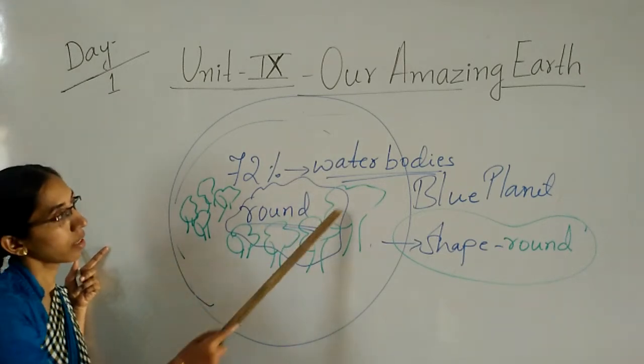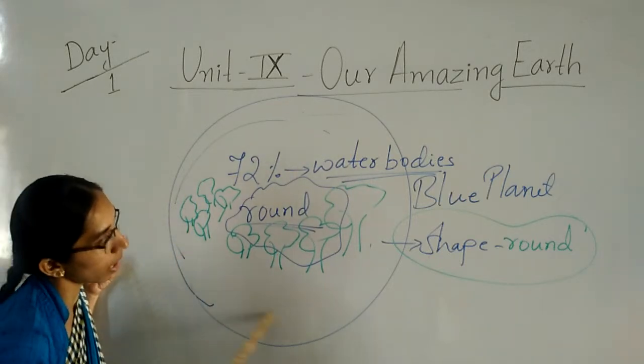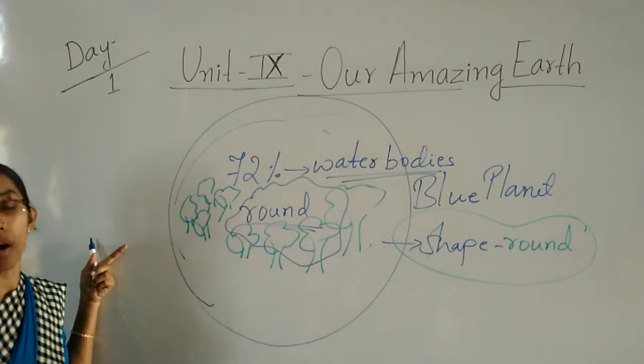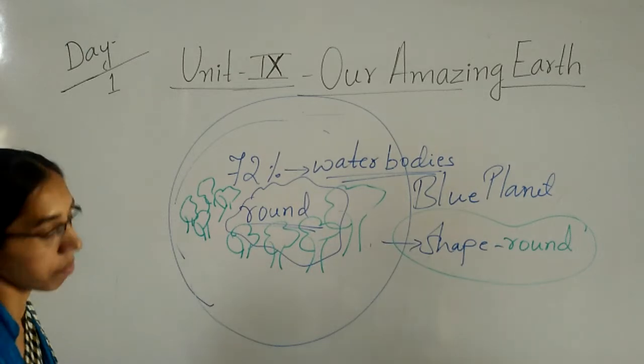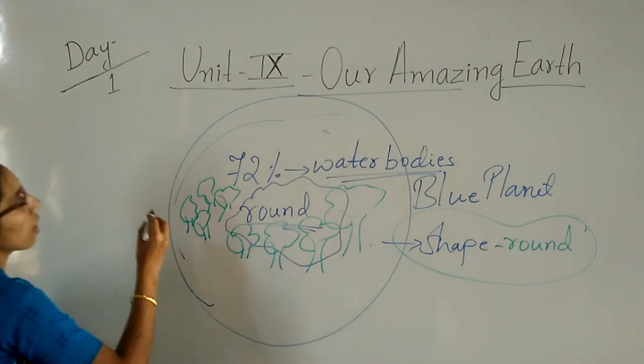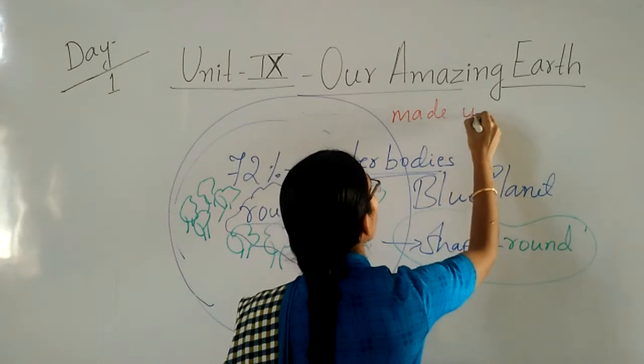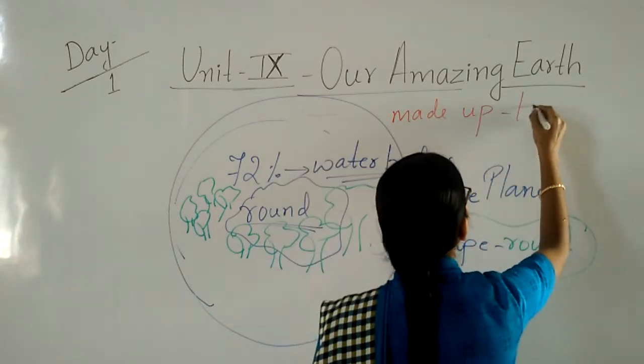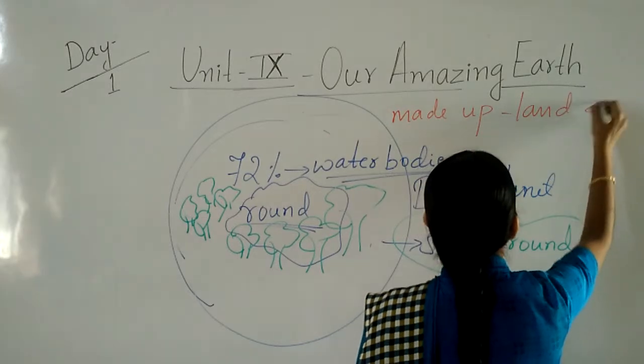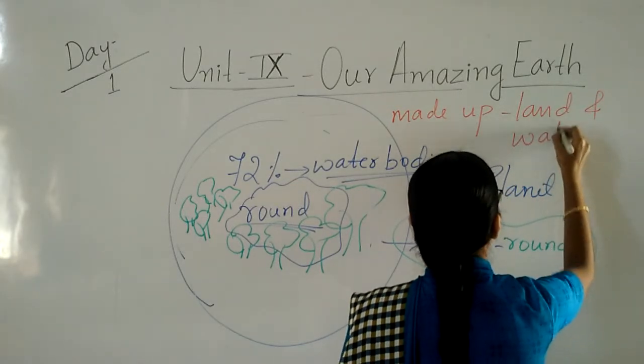This is the land and the remaining part is what here? Water bodies. So what is our earth made up of? Our earth is made up of land and water.